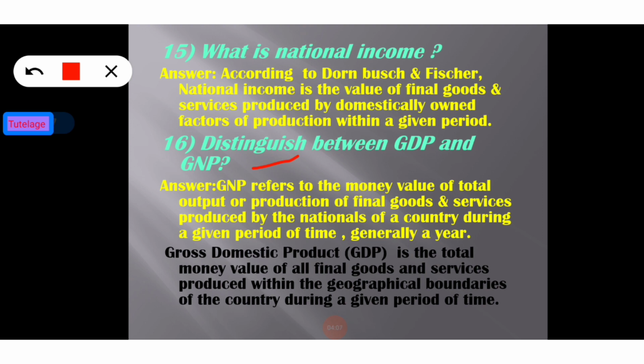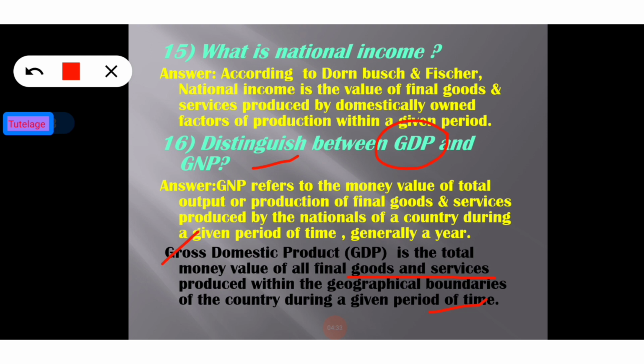GDP is the total money value of the final goods and services produced within the geographical boundaries of the country during a given period of time. This is known as gross domestic product.